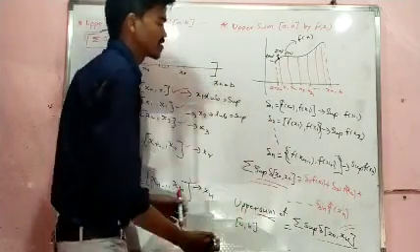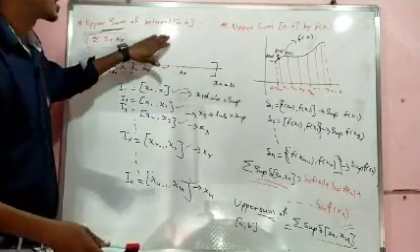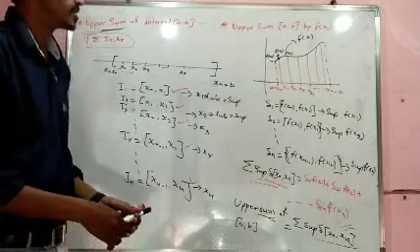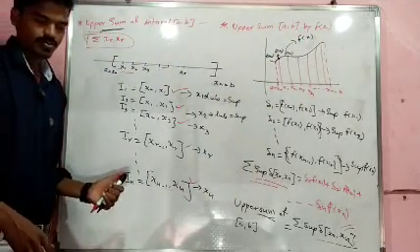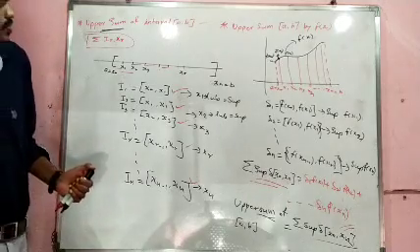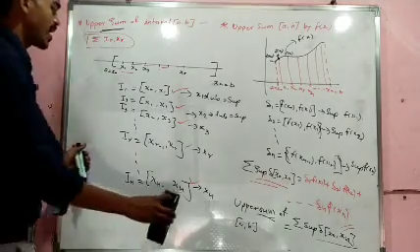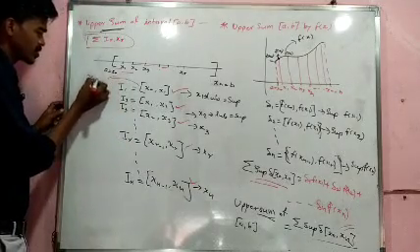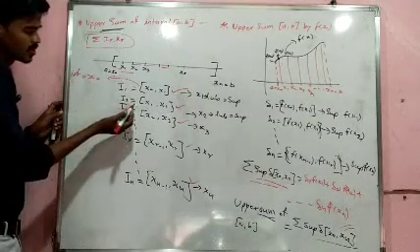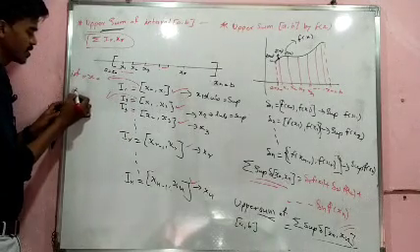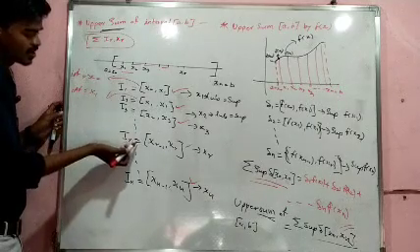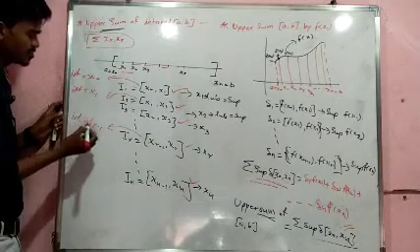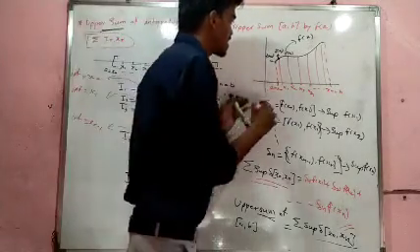By using this upper sum of interval we can define the upper sum of a function also on a particular interval. Okay, this is the concept. Next, we need to define the lower sum also. Same as usual, lower sum means we need to take the infimum: x naught is here, again x1 is here, the infimum of this particular interval, and so on. Xr minus 1 is our infimum.